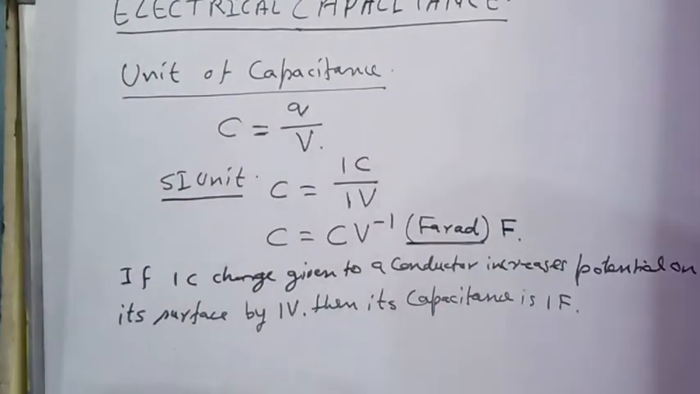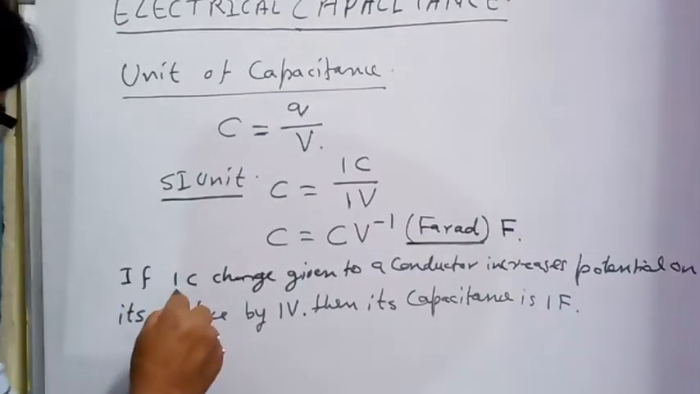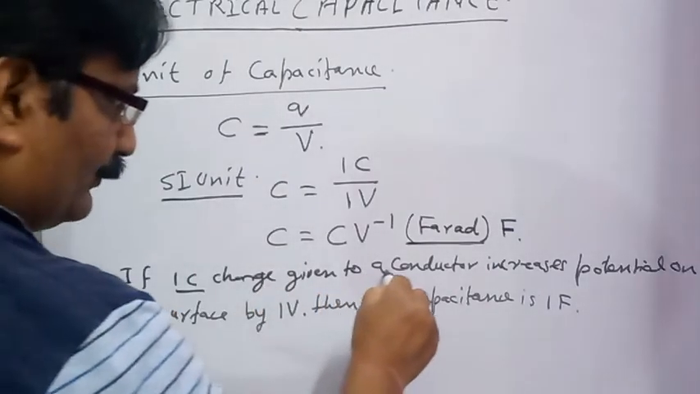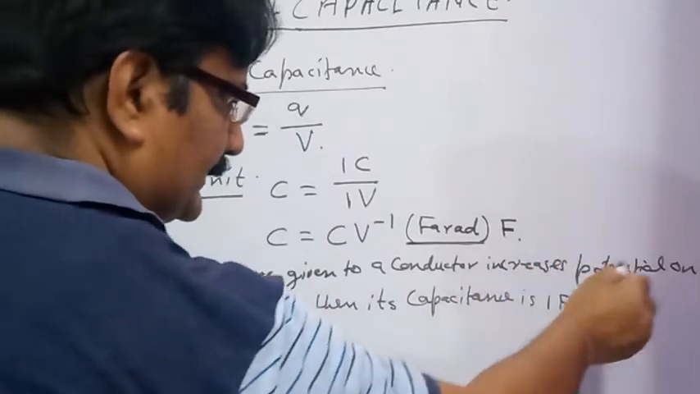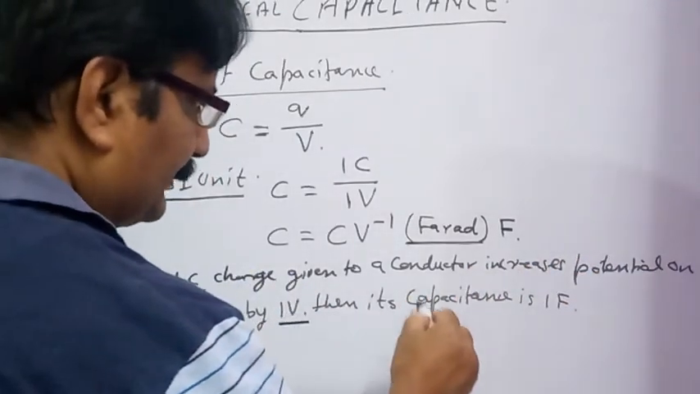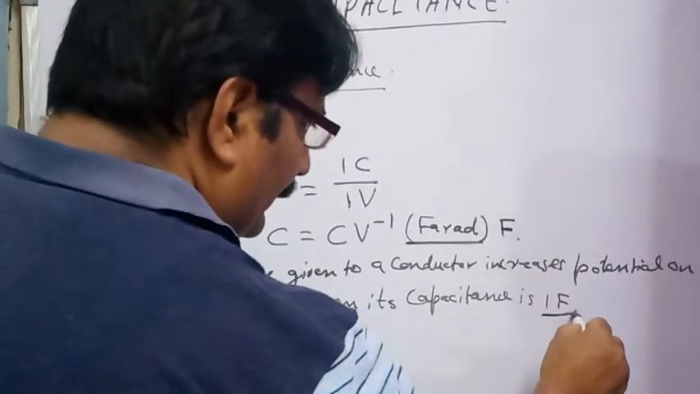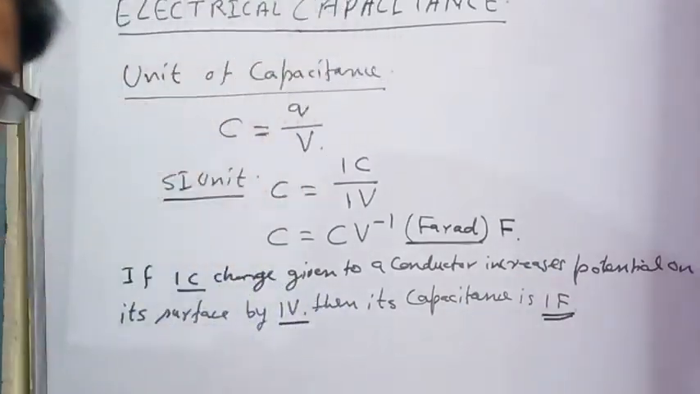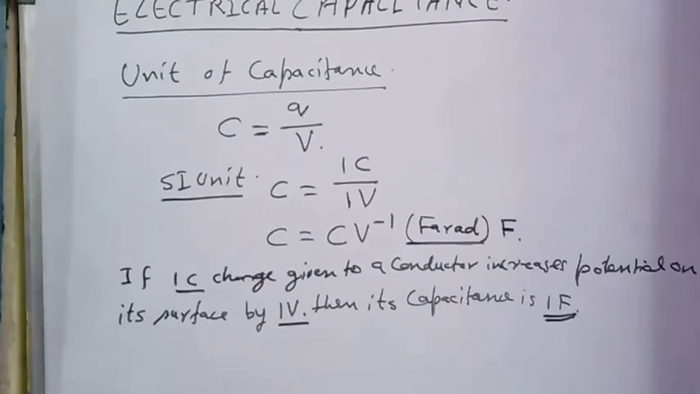So what can be the definition of 1 farad capacitance of a conductor? If 1 coulomb charge given to a conductor increases potential on its surface by 1 volt, then its capacitance is 1 farad. This way we can define the SI unit of capacitance, that is 1 farad.